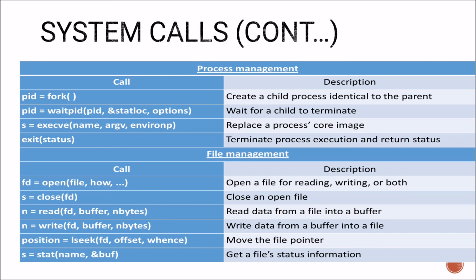Likewise write also writes data from the buffer into a file. Then position is lseek(fd, offset, whence), which moves the file pointer. The next is stat, which is used to get file status information. So these are the file management system calls, and these are the process management system calls.